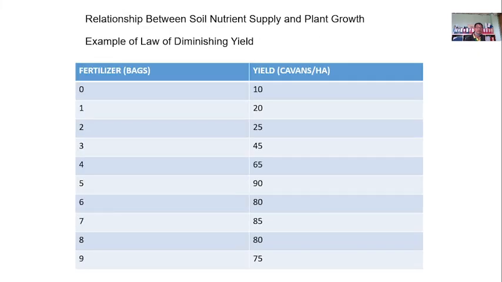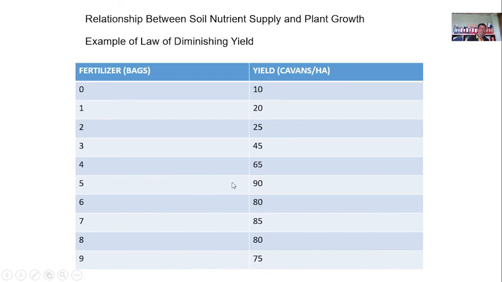Okay, yan. Now, the relation between the soil nutrient supply and plant growth. Example of diminishing yield. Okay. All right. Now, one bag of fertilizer will produce 10 kabans per hectare of rice, for example. And then 2 bags will produce 25. This will tell you that as you increase the amount of nutrient, it will be only at a certain point. It doesn't mean that kung marami yung fertilizer na ibinigay mo, it will also produce you the highest yield. Tignan ninyo kung 6, 7, 8, 9 na, magde-decline na.